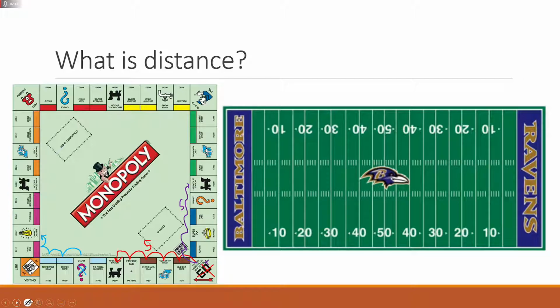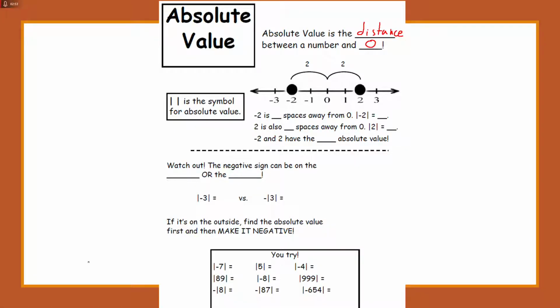We could think of that on a football field as well. If I'm right here at the 50-yard line and I go this far, I could count how far it takes me to get there. So it looks like each one of these small lines is 1 yard. The bigger lines are 10, so I could think of it as 5, 10, 15. But I can also go backwards, right? Let's say I'm traveling the opposite direction. Maybe green isn't a good color for that. I could think of that as going backwards as well. 1, 2, 3 hops of 5 each, which gets me to 15. So this idea of distance is going to be really important when we talk about absolute value.